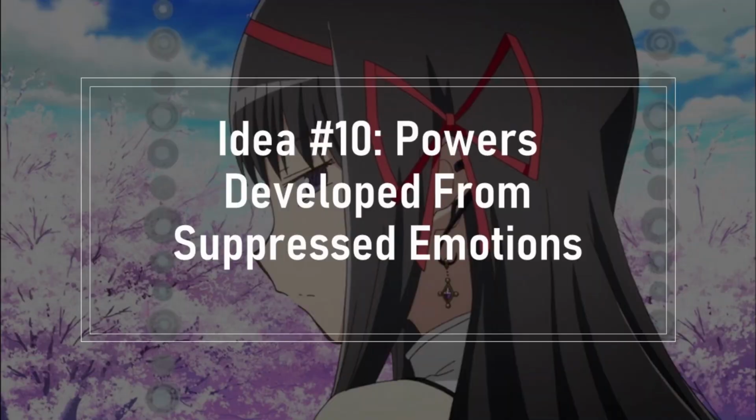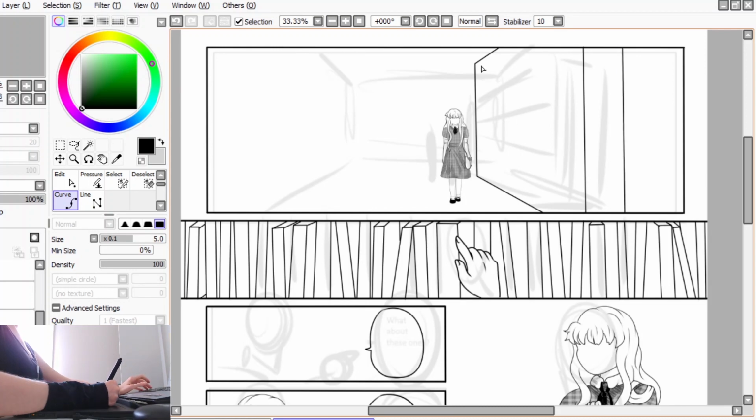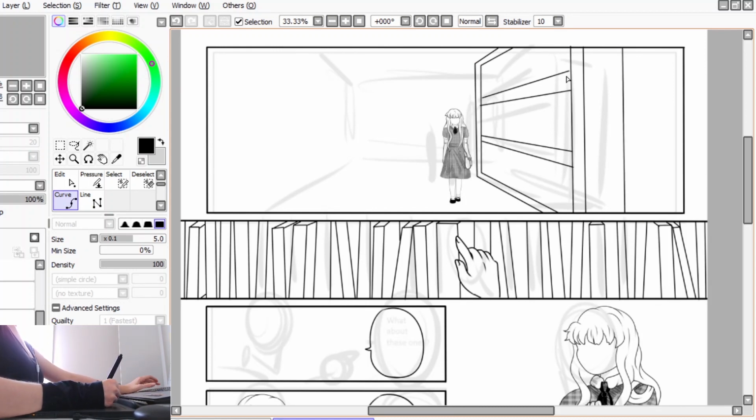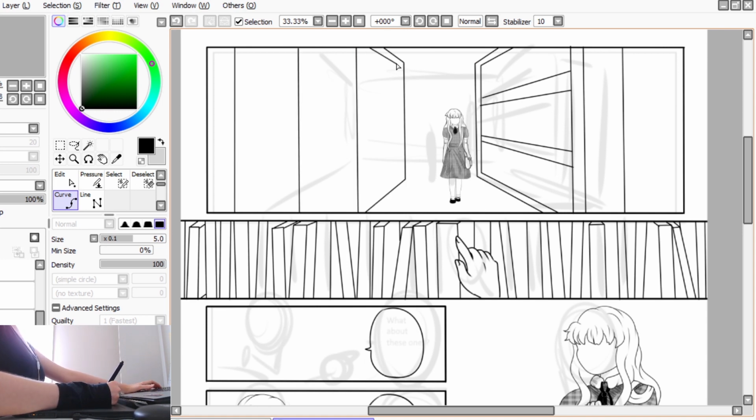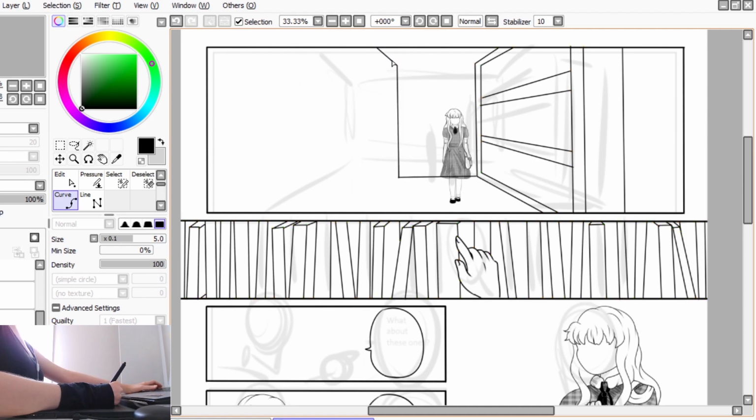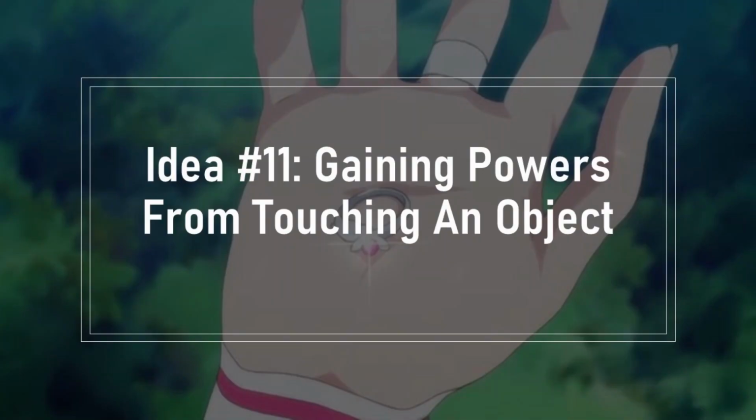My 10th idea is powers that develop from people's suppressed emotions. When people hide their emotions, their internal powers build further. Eventually, their powers form from their suppressed emotions, and they can use them to fight the screamers, monsters that are manifestations of others' darkness. My 11th idea is people who gain power from touching an object.